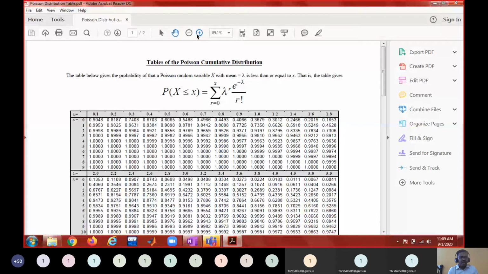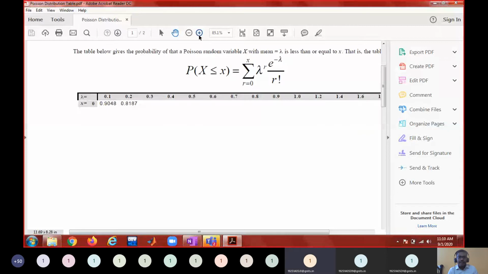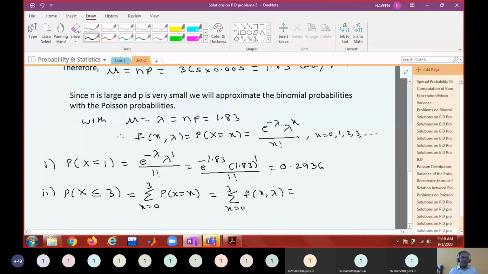So 1.8 and x equal to 3 gives 0.8913. Can you see it? I'm taking it as summation x equal to 0 to 3 f of x comma 1.8 only. I'm writing it clearly. 0.8913.